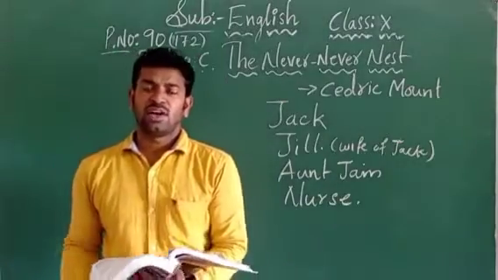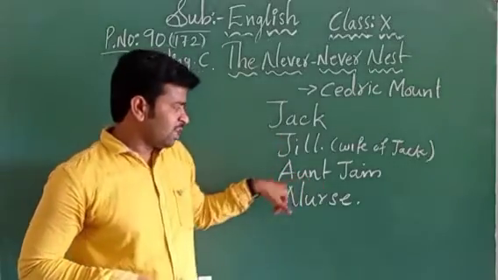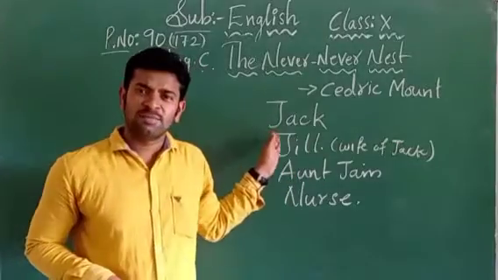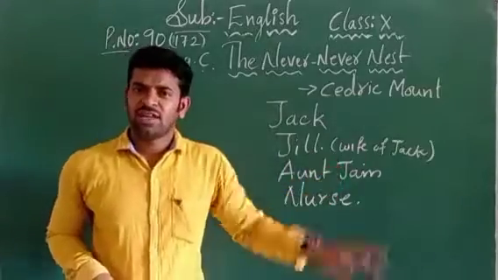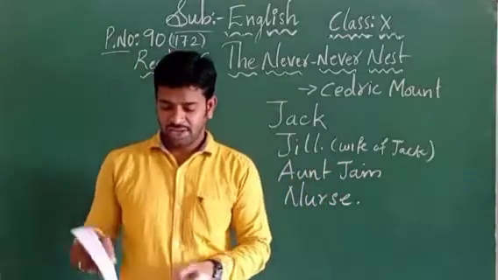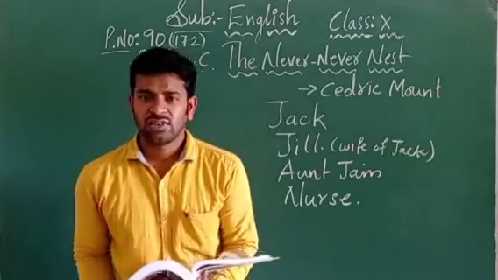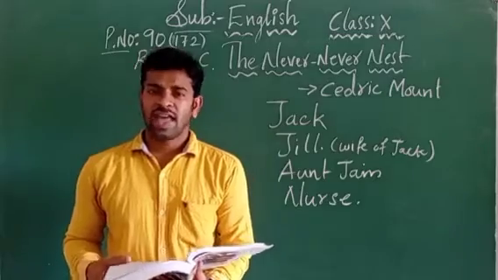Let us start the story. Now the conversation is going to happen among these 4. The character of the nurse comes only very little, but the whole conversation depends on these 3 persons. The first one is Jack, the second one Jill, and then Aunt Jane. One thing I wanted to tell you, children: we are just discussing the summary of the one act play.